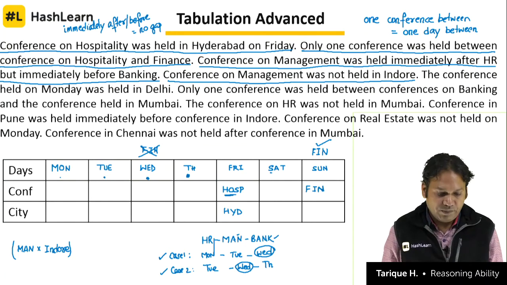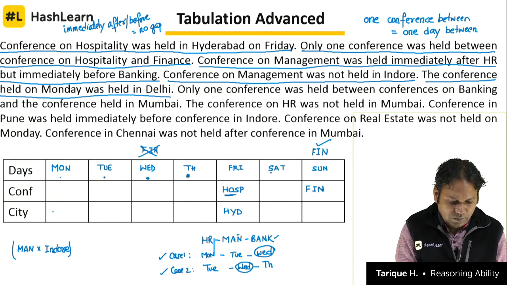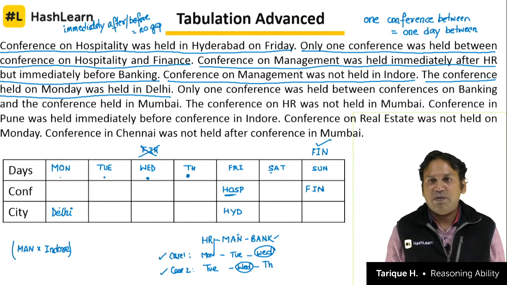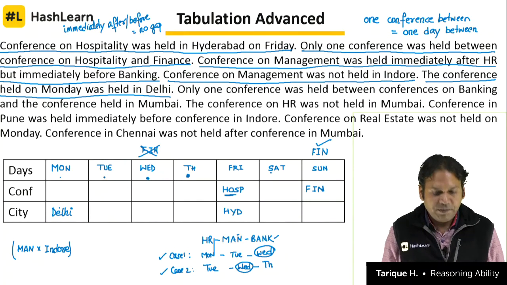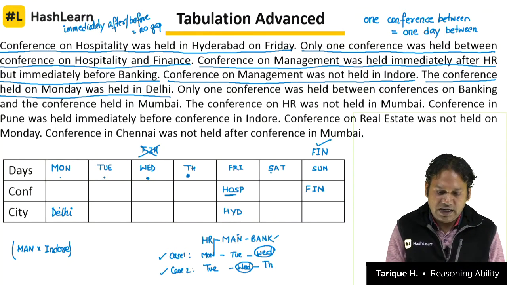This clue is done. The conference held on Monday was held in Delhi. This is a direct clue. So the city on Monday will definitely be Delhi. We don't have any doubt about this, right? On Monday the conference will be held in Delhi. Only one conference was held between the conference on banking and the conference held in Mumbai.